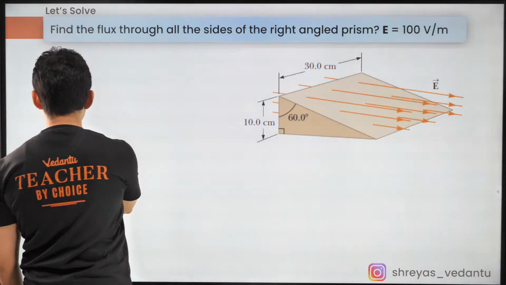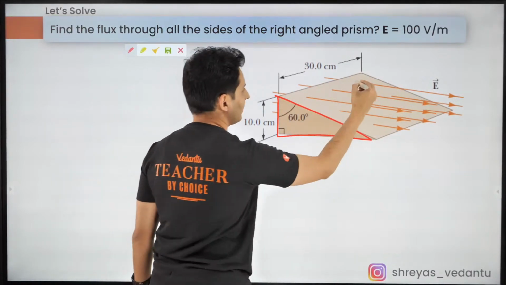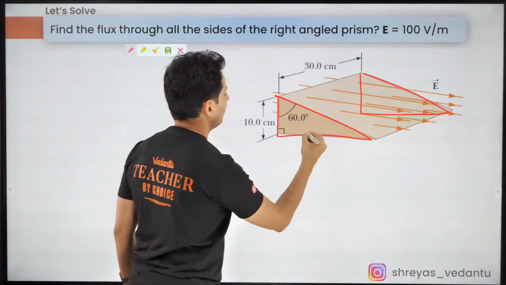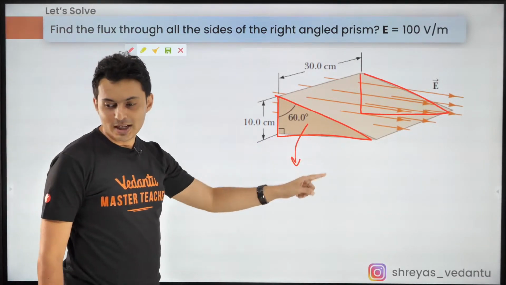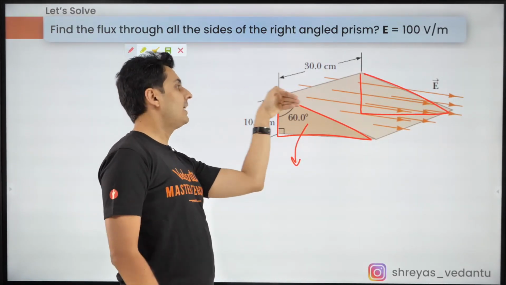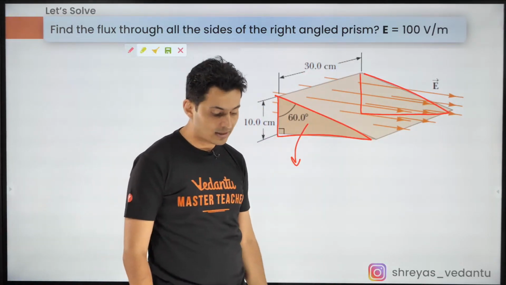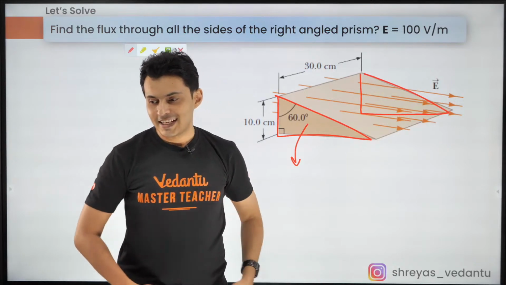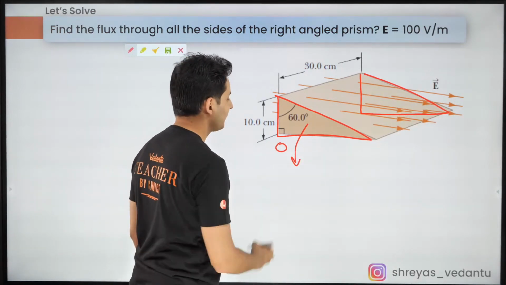First, let's do this, guys. You're going to understand this. What is the flux through the triangle, here or over here? What is the flux through the triangles out there? Answer the question quickly. The field lines come from behind the prism and go like that. What is the flux through the triangle? Answer the question, guys. What do you guys say? I feel it is very simple. Very good, Munna bhai. Yes, 0. Very good. It is 0.